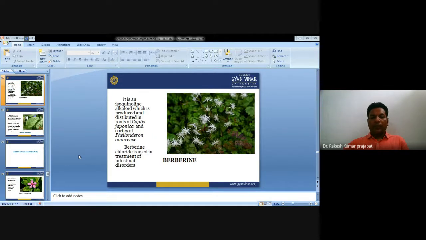Next is berberine. Berberine is an isoquinoline alkaloid, which is produced and distributed from the roots of Coptis japonica and the cortex of Phellodendron amurense. Berberine chloride is used in the treatment of intestinal disorders. That is the berberine drug.